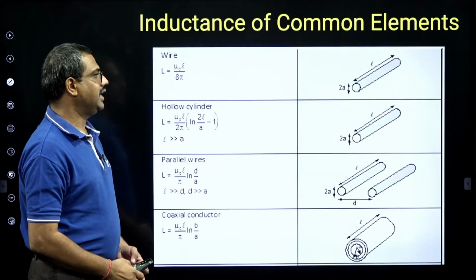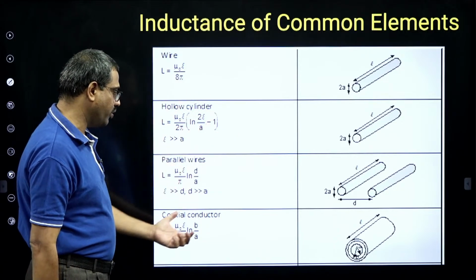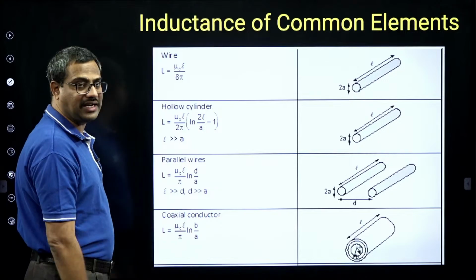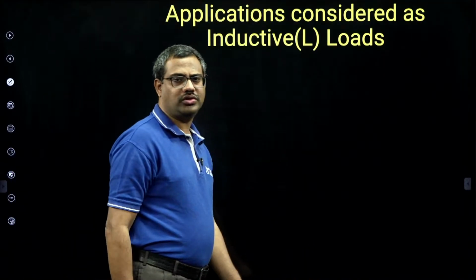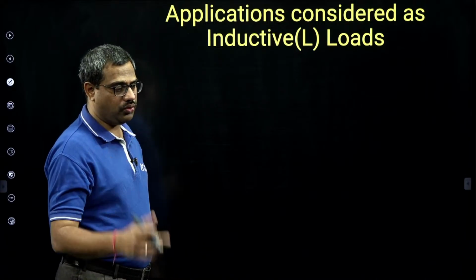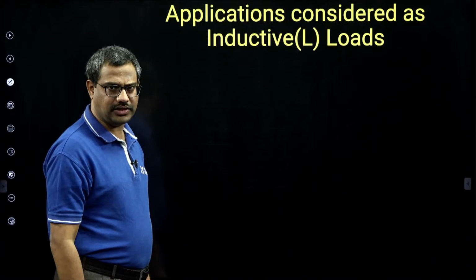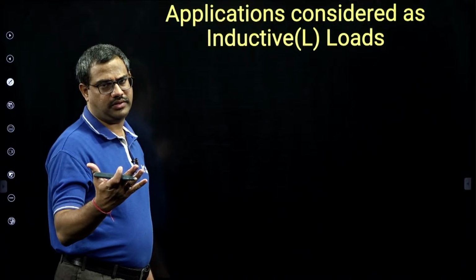Then inductance of all such things, a simple wire, hollow cylinder, parallel wires, coaxial, all these I explained, sir. These bits can come. Then applications: what are inductive loads? Heater coil actually. And a choke coil is a big inductor. AC machine windings, transformers, these are all inductors.